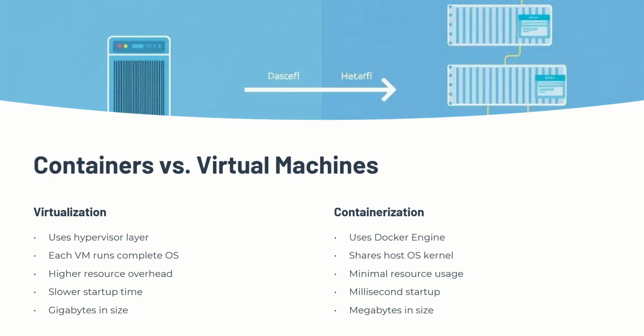In virtualization, each virtual machine runs its own operating system on top of a hypervisor. And in containerization, all containers share the host operating system kernel. That's why containers start faster, use fewer resources, and can easily run anywhere.